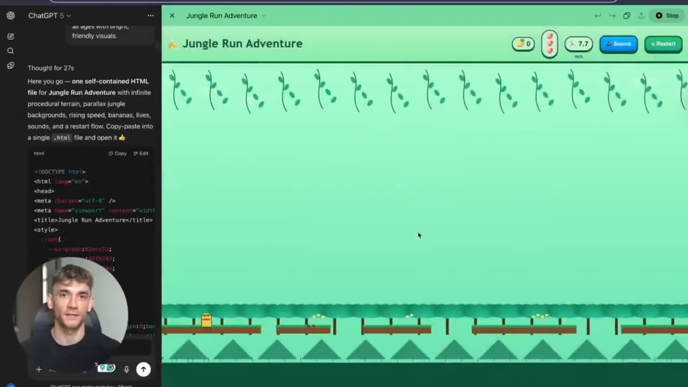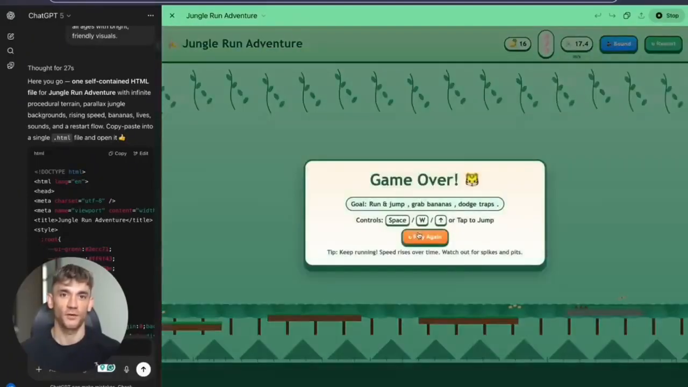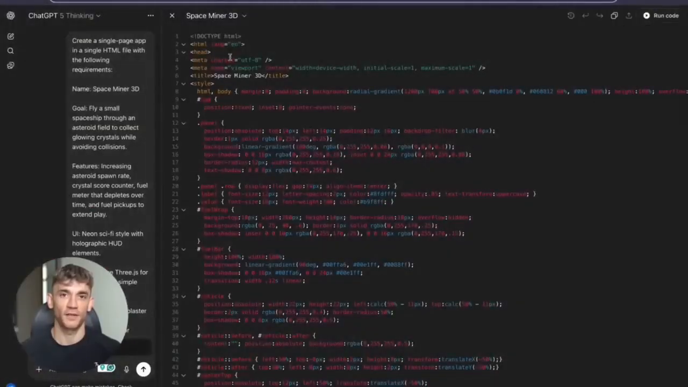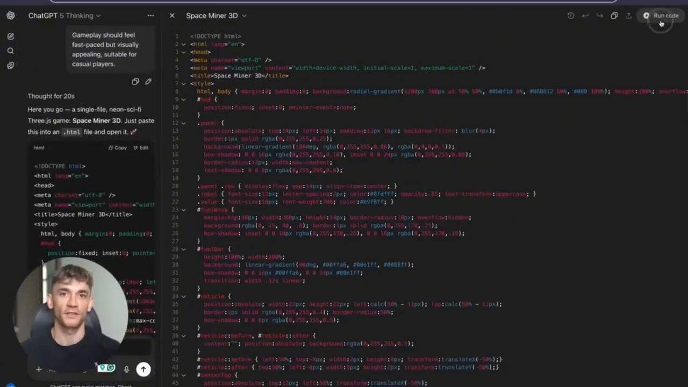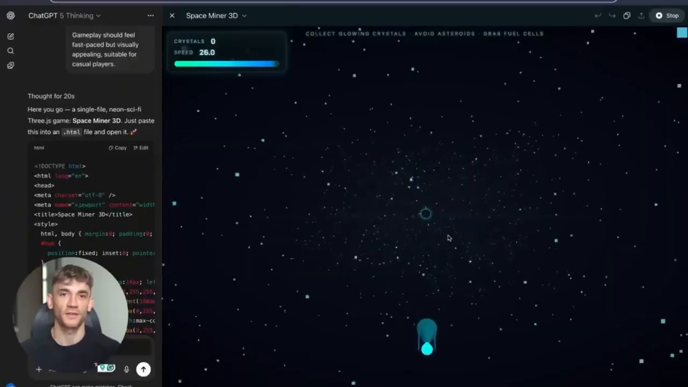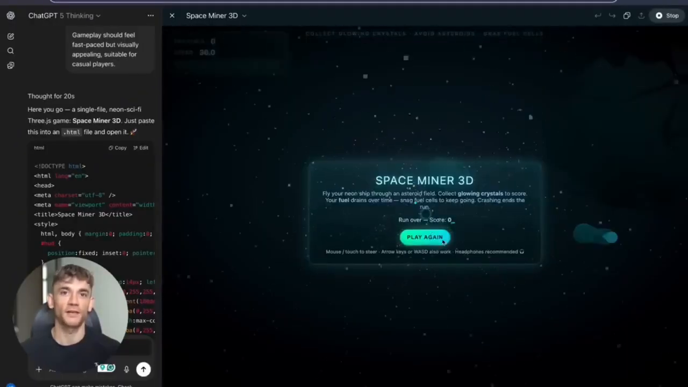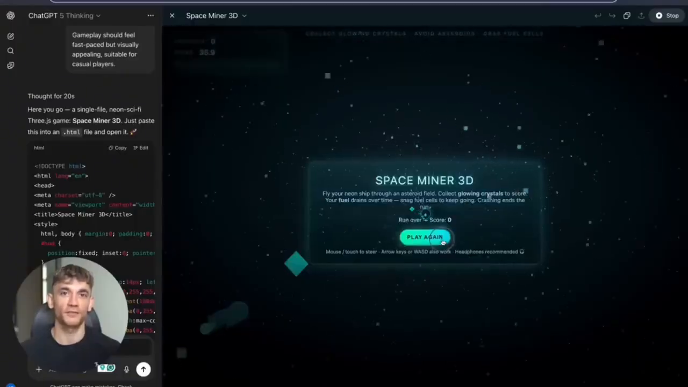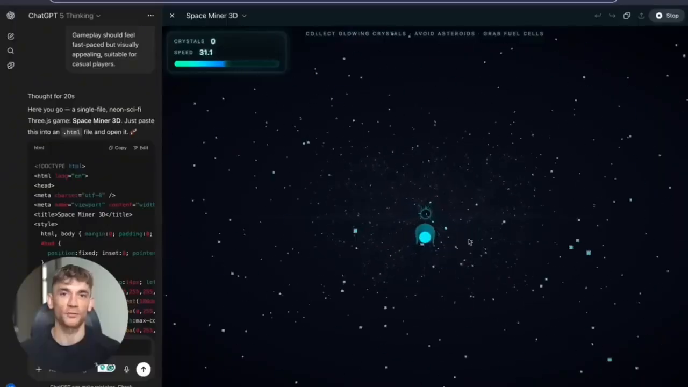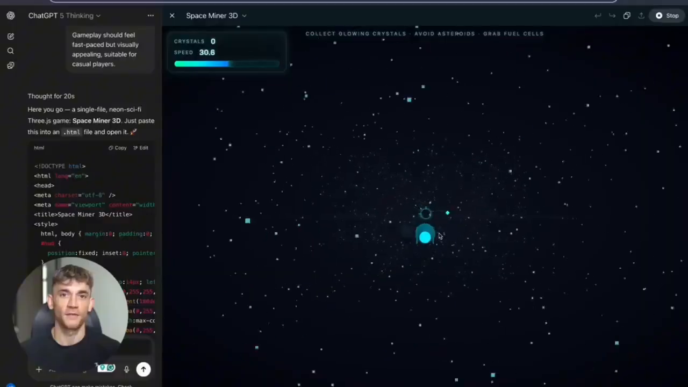Now you might be thinking, okay, Julian, these are just simple games. What about something more complex? That's exactly what I thought. So I went harder. Test 5, Space Miner 3D, using Three.js. I wanted a spaceship flying through asteroid fields, glowing crystals to collect, fuel meters, collision detection, neon sci-fi style holographic HUD, lighting effects. Know what's crazy? It wrote the entire Three.js implementation. The 3D objects rendered, the spaceship moved, asteroids spawned, crystals glowed, fuel depleted, collisions detected. The whole 3D environment just existed from one prompt.